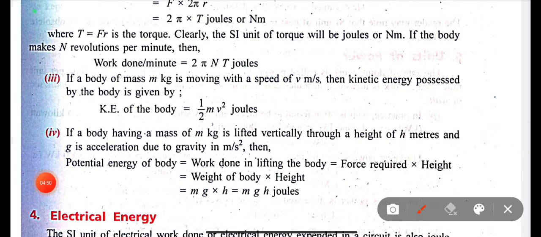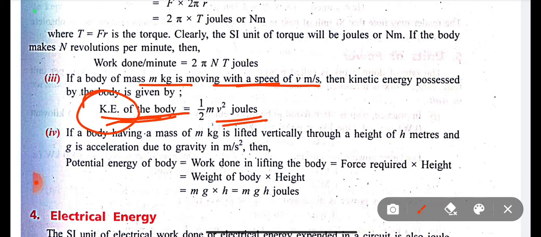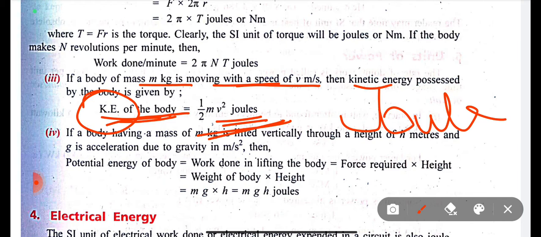The third point is: if a body of mass m kg is moving with speed V meter per second, then its kinetic energy, as you know, you learned very well in class 11th or 12th, is given by the formula half mv square. This is the kinetic energy. As we know, energy and work have the same unit, joule. So half mv square is measured in joule.